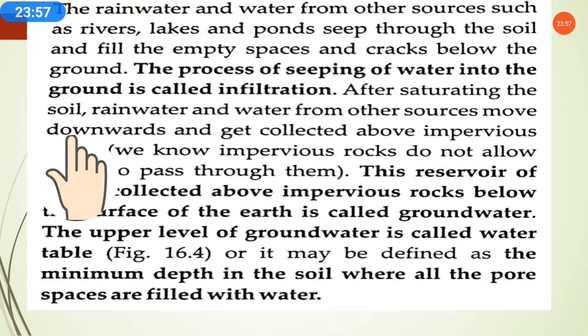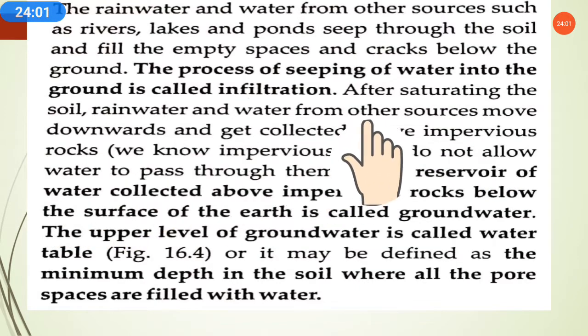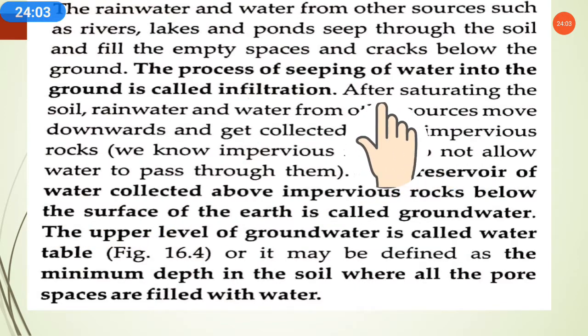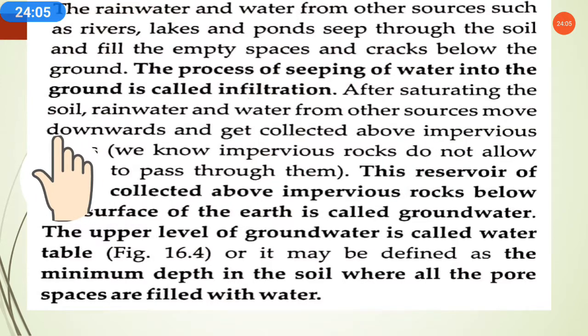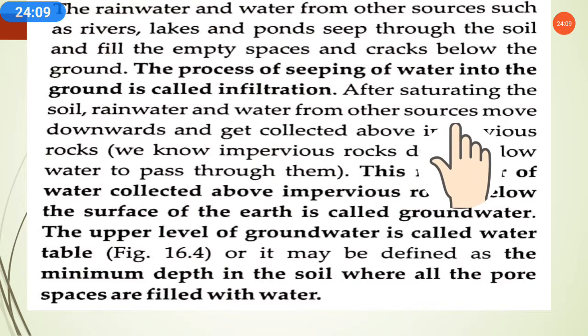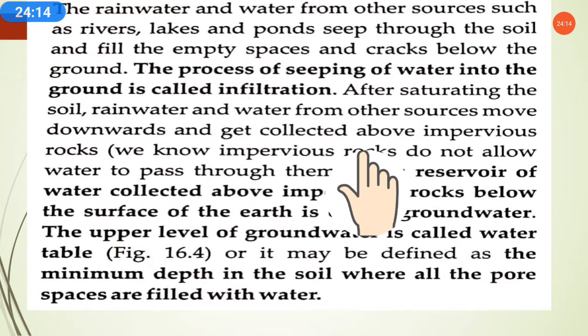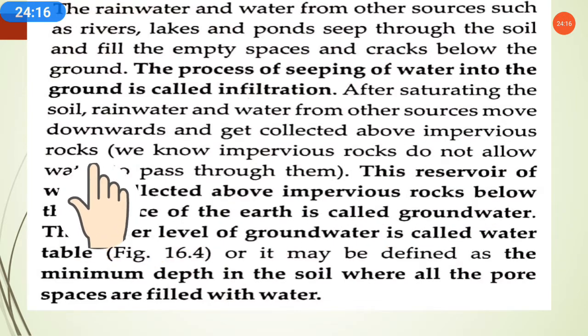After saturating the soil, rainwater and water from other sources move downward. Once the soil has been completely filled with water, rainwater starts moving downward through the soil, and this water gets collected above impervious rock.